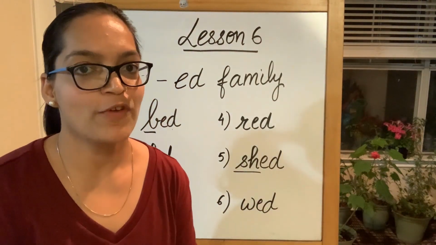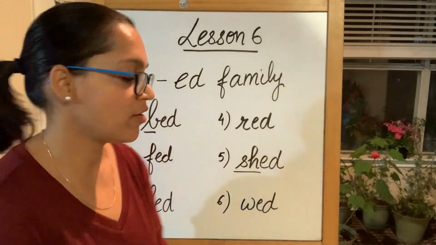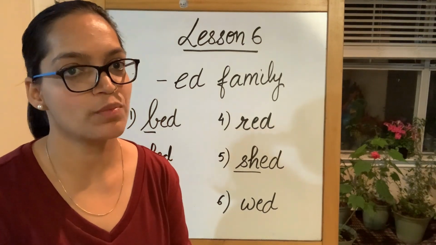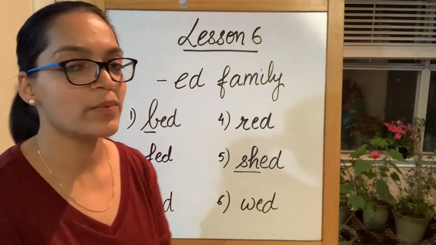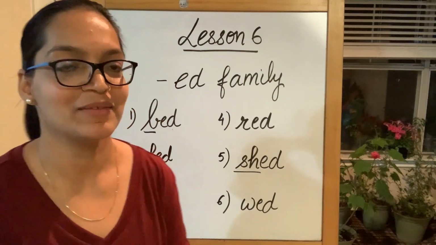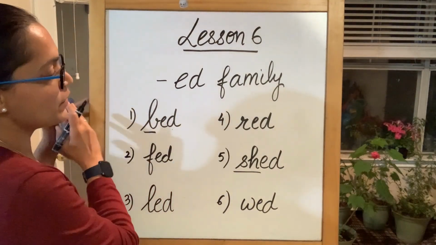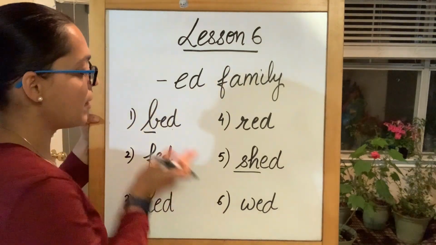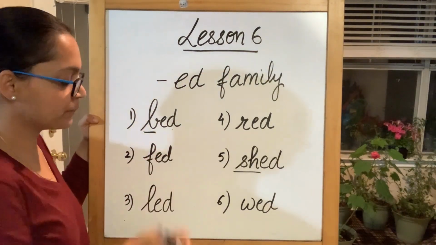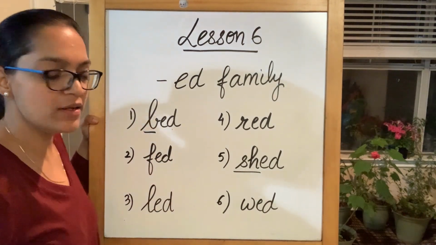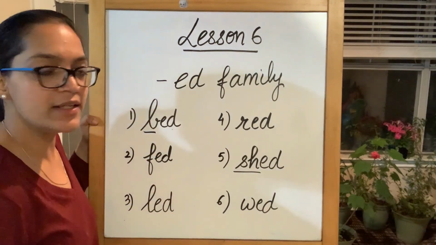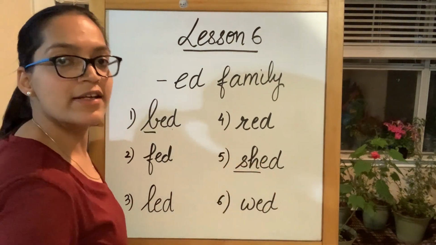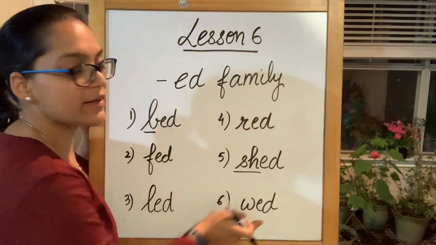The last one of the ed family is ved. V sound produced by W, E sound produced by E, and then ending with D, which is alphabet D. Before moving on to the sight words, let's do these words one more time. B, ed, bed. F, ed, fed. L, ed, led. R, ed, red. Sh, ed, shed. And V, ed, ved.